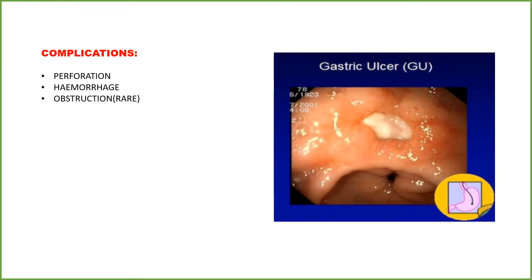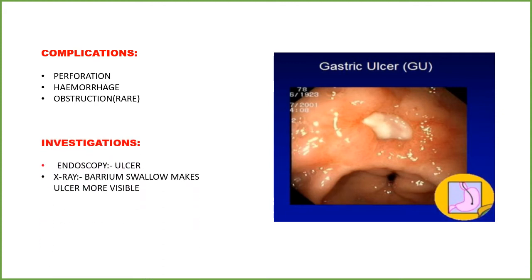Now, talking about the complications, gastric ulcer creates complications like perforation or hemorrhage, and obstruction, which is extremely rare. There may be a 1% chance of malignancy in gastric ulcer. Investigation: endoscopy will show the presence of the ulcer. X-ray like barium swallow makes the ulcer more visible.